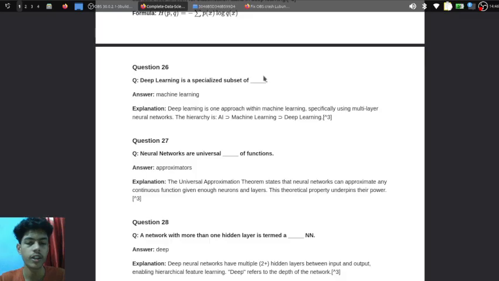Neural networks are universal approximators of functions. The universal approximation theorem states that neural networks can approximate many continuous functions given enough neurons and layers. This theoretical property underpins their power.